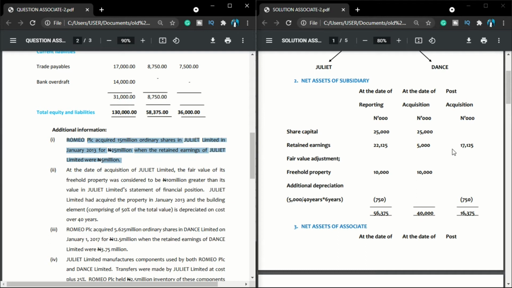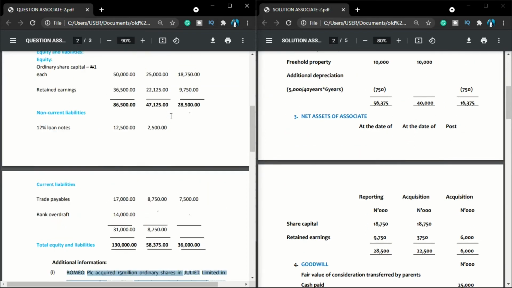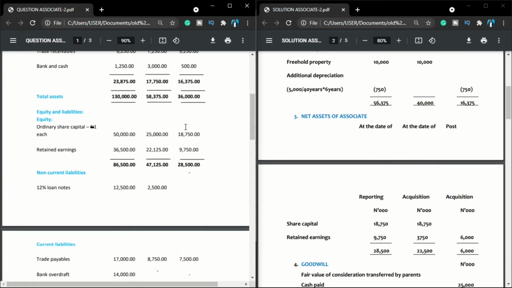Before I continue, let me replicate the same thing for my associate. For my associate also, I come to my financial statement. My ordinary shares at the date of reporting is 18,750. You can see this is it here. My retained earnings at the date of reporting is this. Very easy and straight. I bring it in there. So I need to know what these figures are at the date of acquisition. Don't forget, your share capital remains the same. My share capital here is 18,750, and at the date of acquisition, it is still 18,750.